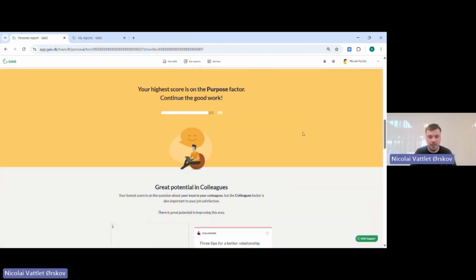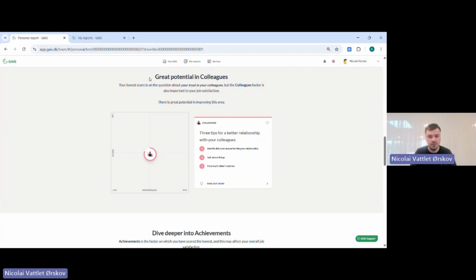If I scroll down a bit more, then I can also see here that the platform tells me that there is a great potential in the colleagues factor. And that's because I have a relatively, of course, low score in the question about trusting my colleagues, but the colleagues factor is ranked as being important to me. So here we have a little reflection writing, where I would be able to open this.